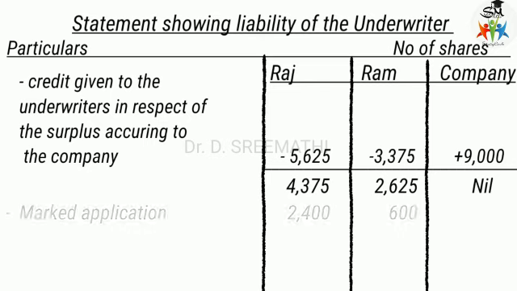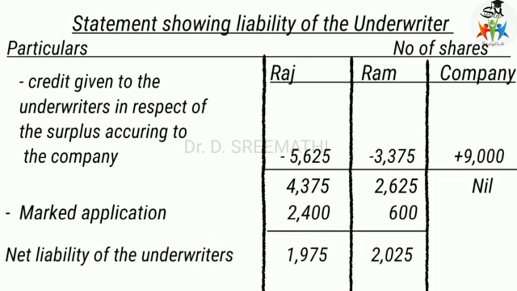Then we have to reduce this by the marked applications. The marked applications of Raj are 2,400 and Ram 600. So the net liability of the underwriters is 1,975 for Raj and 2,025 for Ram. This is how we have to calculate the liability of underwriters.